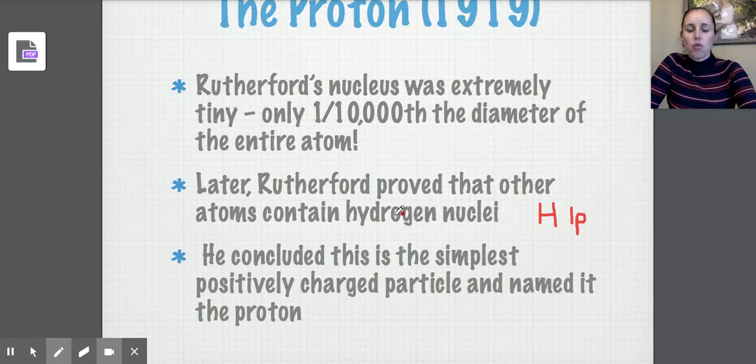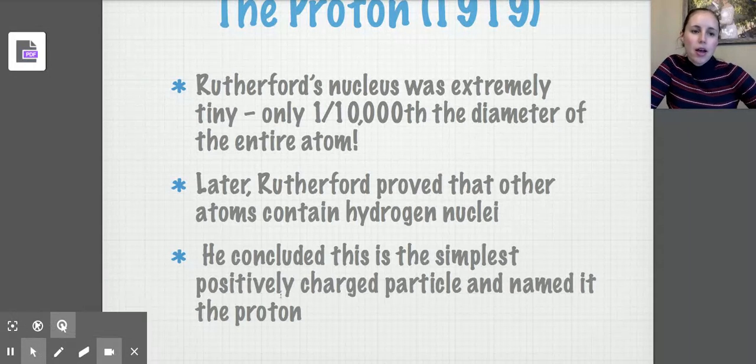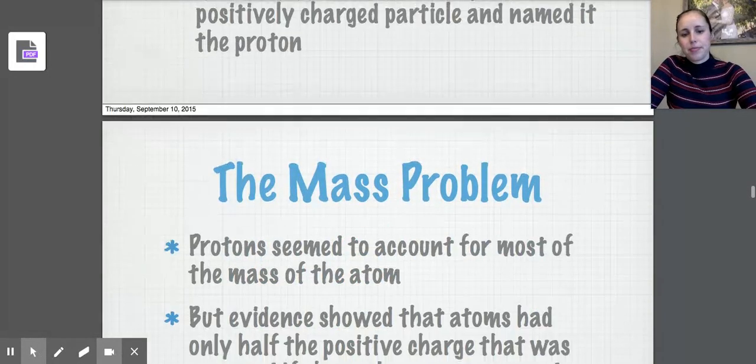So later, Rutherford was able to confirm that it wasn't just gold that had these protons. It was actually other atoms as well too. He later concluded that this was the simplest positively charged particle, and he named it the proton. It was the second subatomic particle that we saw in chemistry.